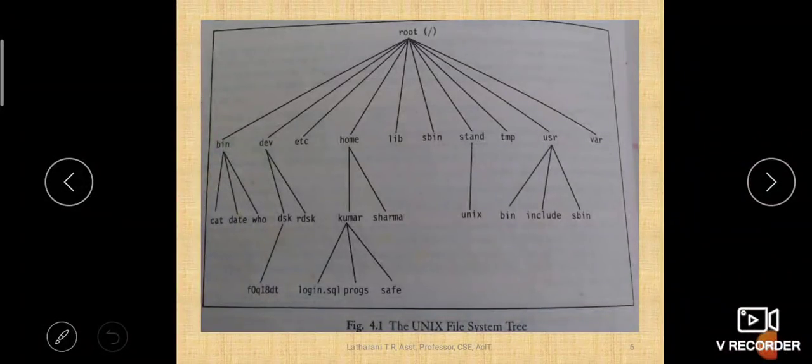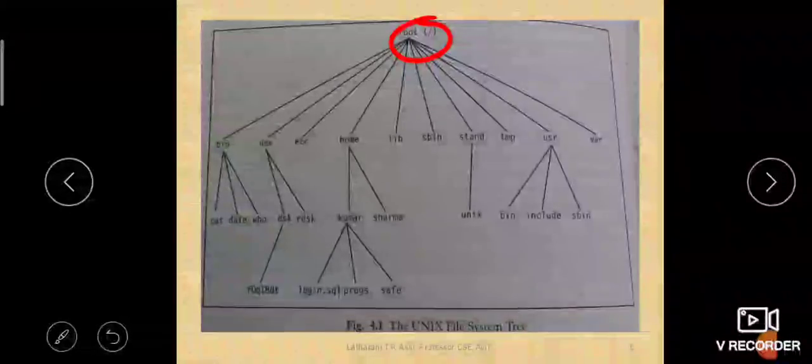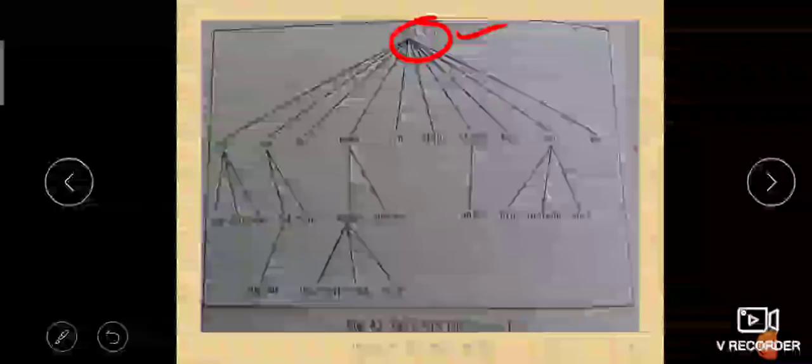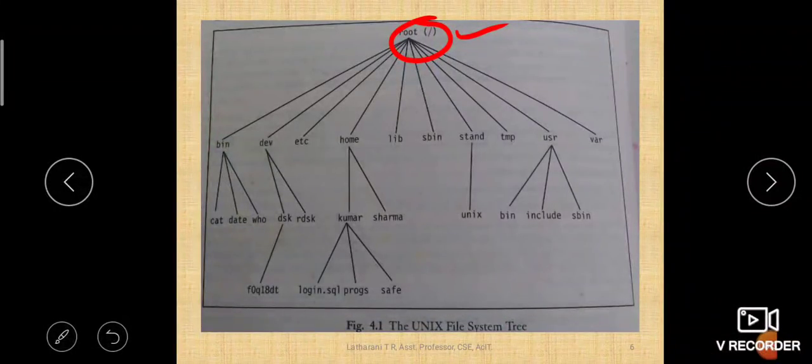So, here you can see at the top there is a root, right? Root, within parentheses slash. Either you can say root or slash, both are the same, both indicate the root of the tree. Okay, so you have studied about tree structures, right? You have studied in DA how to create trees, binary trees and all. So this is that same structure. The root is the main file under which all other files will be stored.